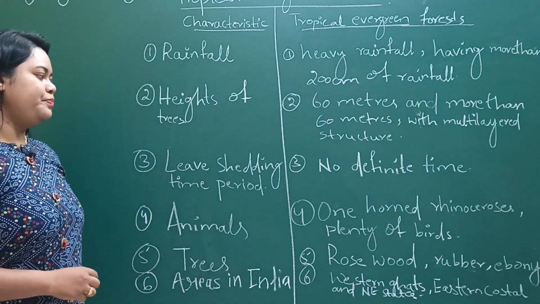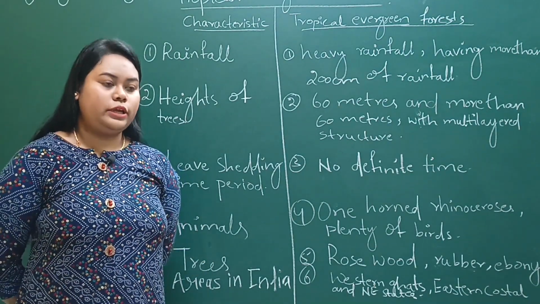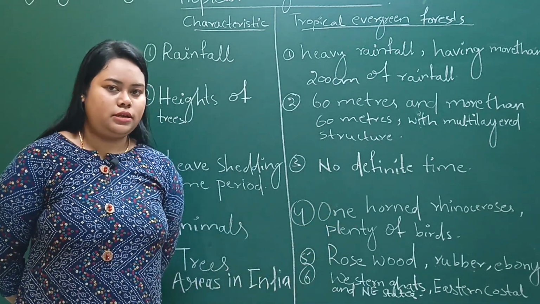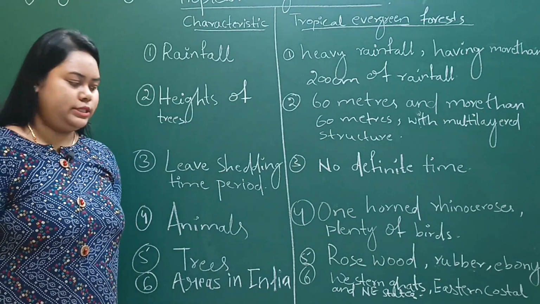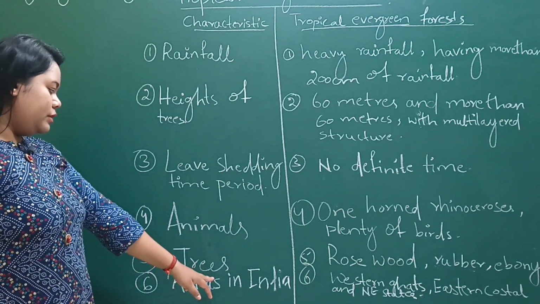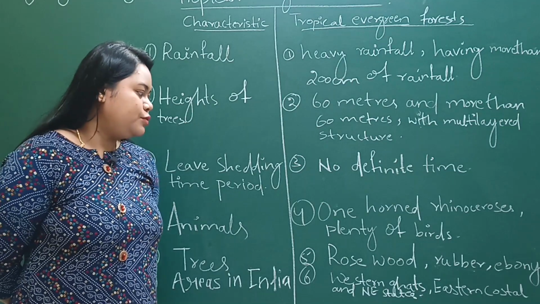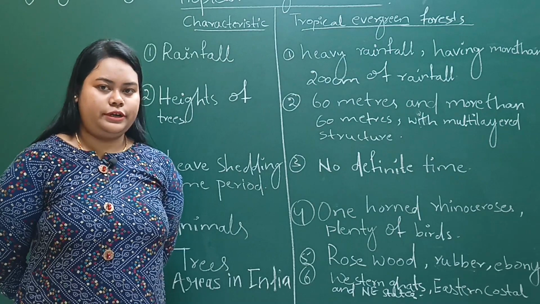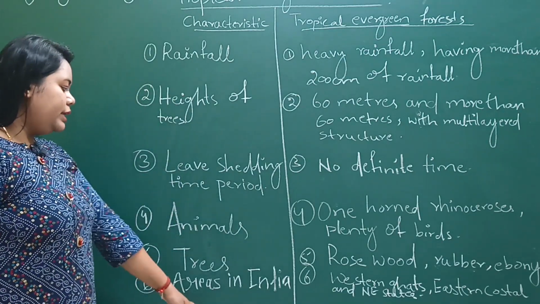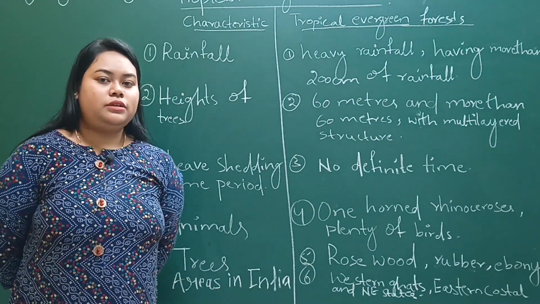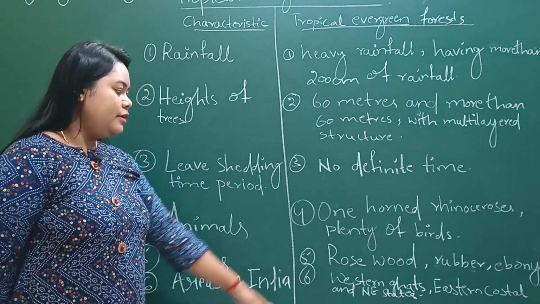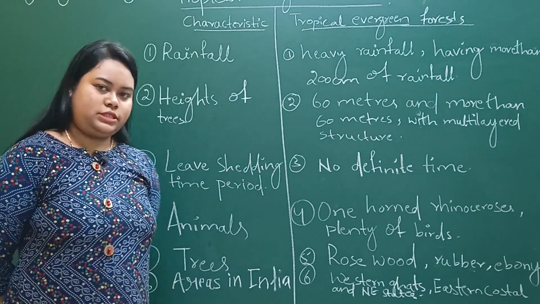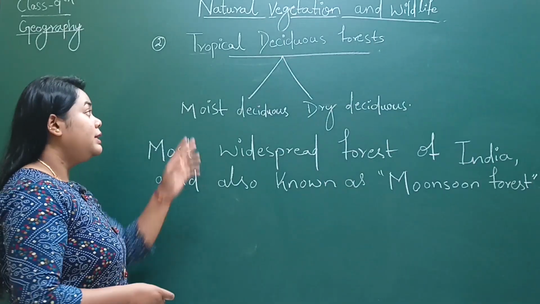In animals, there are elephants, monkeys and one-horned rhinos, plenty of birds and snails. Number 5, trees: rosewood, rubber, ebony and so on. Now, areas in India: tropical evergreen forests lie in the Western Ghats, eastern coastal areas and northeast states.